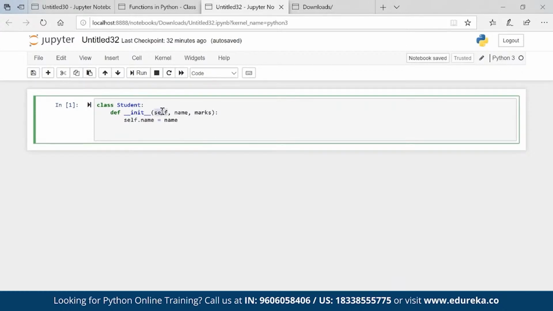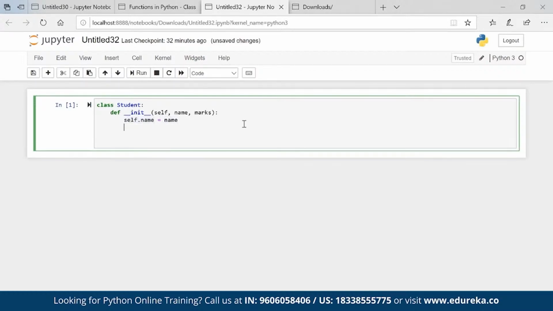So self is a keyword which is helping us to initiate, like this constructor is helping us to initiate the variables, instance variables of a class, and self is a keyword which is helping us to assign that variable in the name, right? Self.name. So this self is helping us to assign this name variable in this particular variable. After that, we have self.marks is equal to marks.